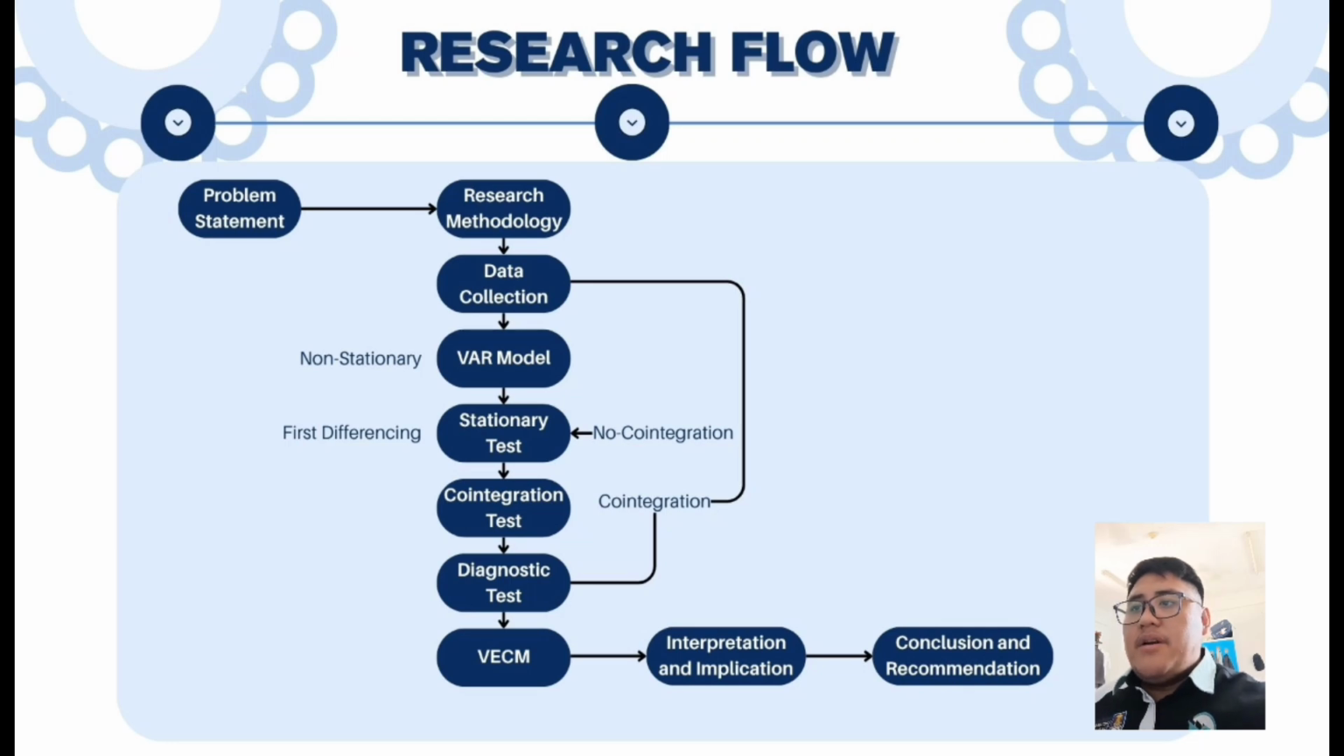Step 5 is co-integration analysis, where to determine whether there is a long-run equilibrium relationship among the variables, we conduct a Johansen co-integration test. Step 6 is VECM implementation. In cases where co-integration exists, we move on to the vector error correction model (VECM). Step 7 is diagnostic testing. We ensure the reliability of our results through diagnostic tests, checking for autocorrelation, heteroscedasticity, and model stability. This step is vital to confirm the robustness of our findings.